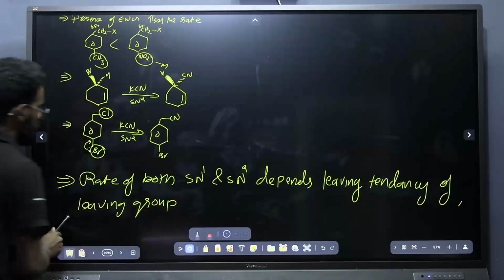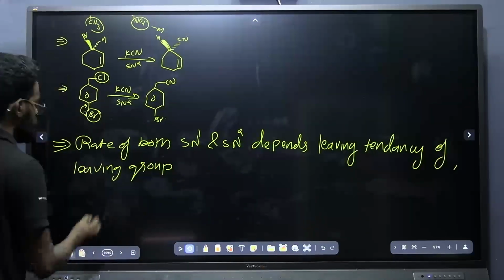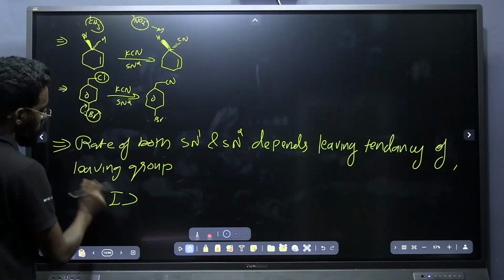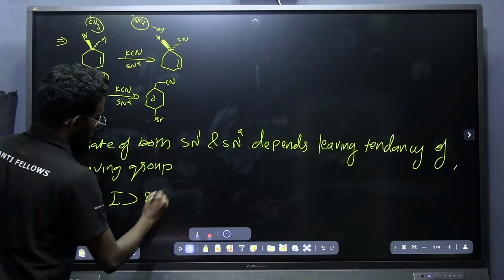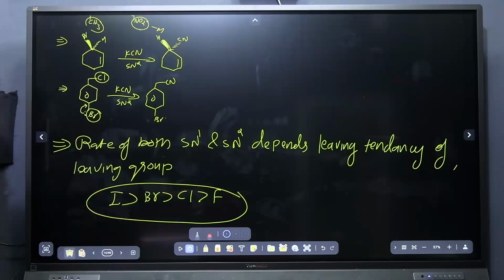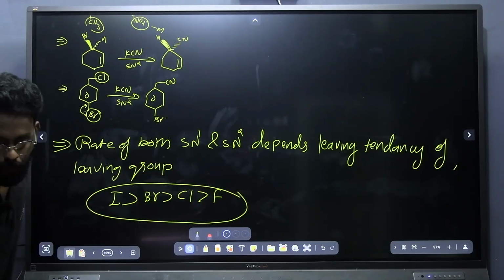And what is the order of leaving tendency of halogens? Iodine will have the highest tendency to leave because it makes a very weak bond with the carbon, then bromine, then chlorine, then fluorine. This is the same in the case of both reactions, SN1 and SN2. Got it? Clear? Shall I move on? Okay, thank you.